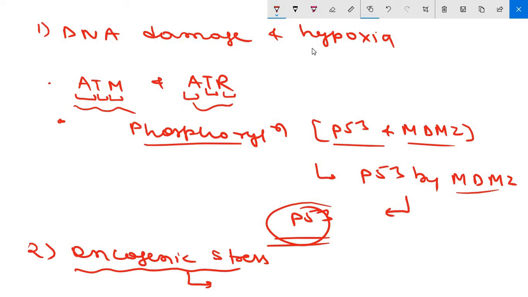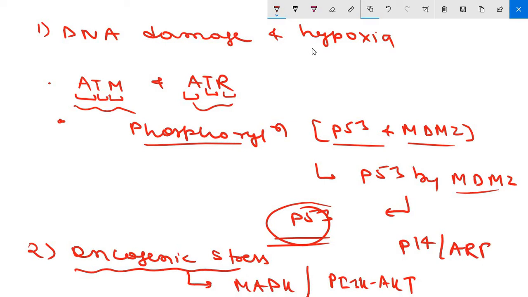In this, activation of oncoproteins such as RAS leads to sustained supraphysiological signaling through pro-growth pathways such as the MAP kinase pathway or the PI3K AKT pathway. Through an unknown mechanism, this aberrant signal creates cellular stress and leads to increased expression of P14 ARF, which is coded by the CDKN2A tumor suppressor gene.